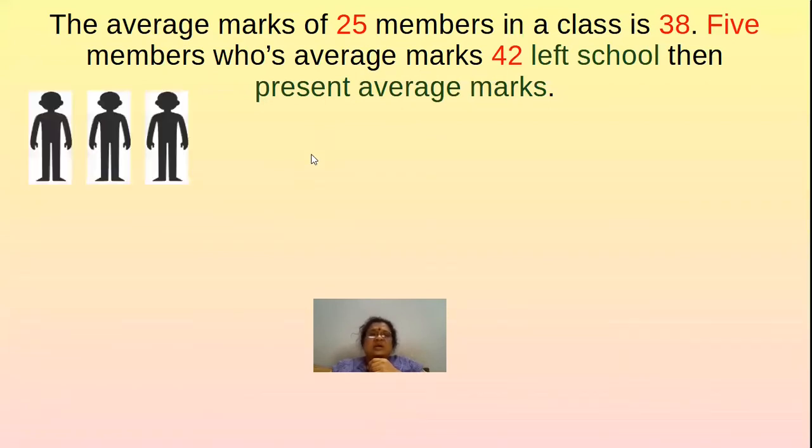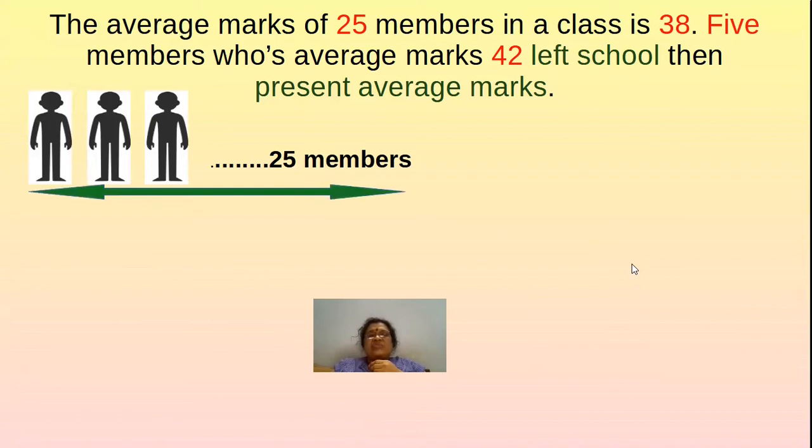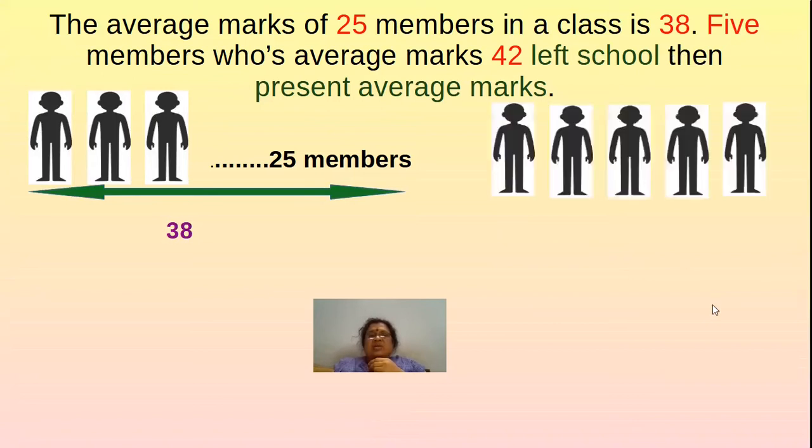Let us see now. How many students are there in the class? Yes, there are 25 students. The mean of these 25 students is given. How much is it? It is 38. And how many students left the class? There are 5 students.